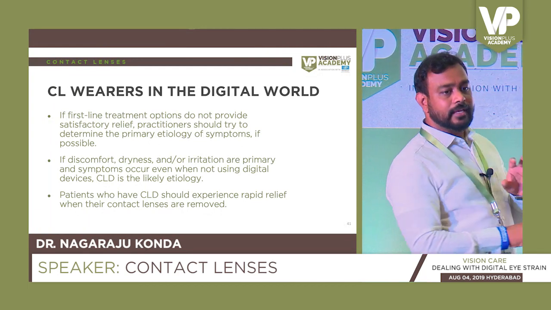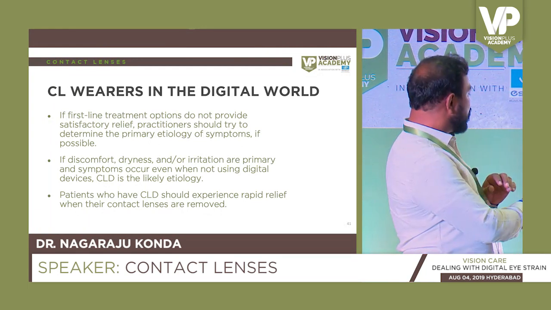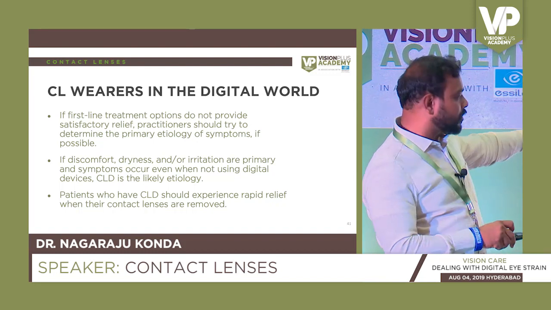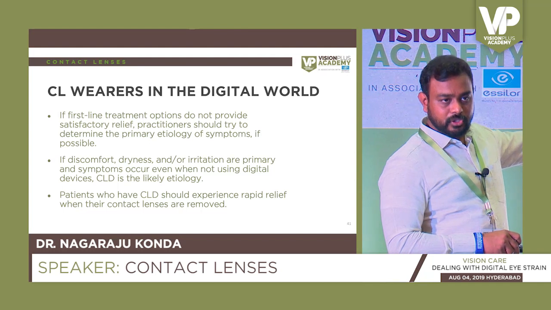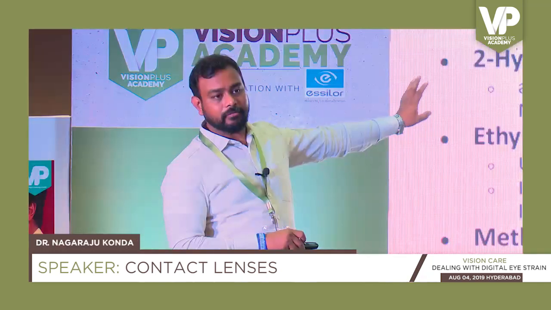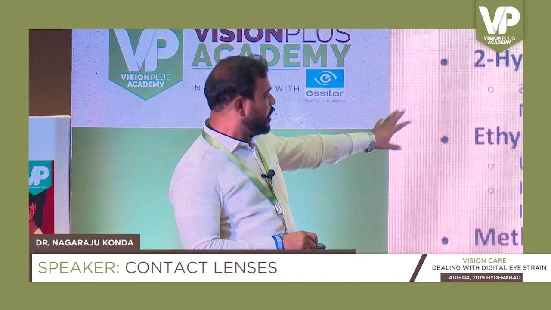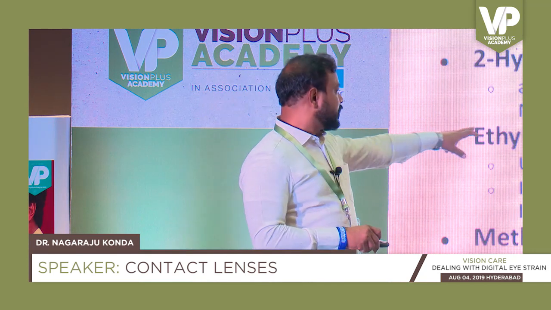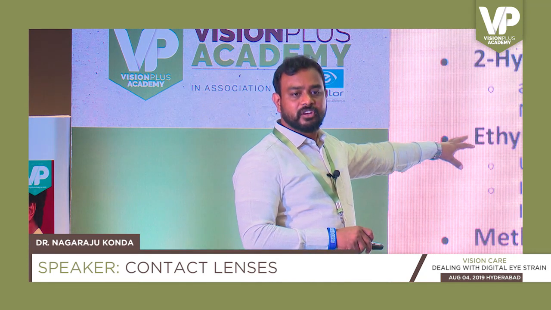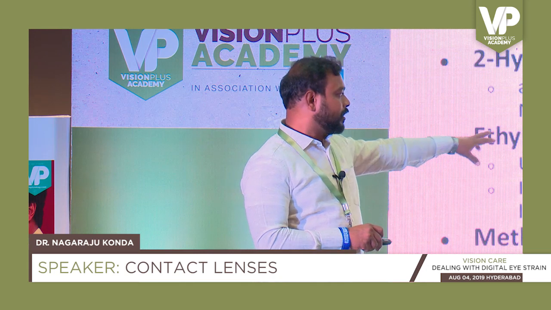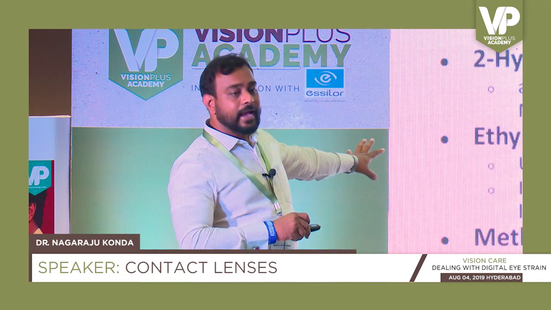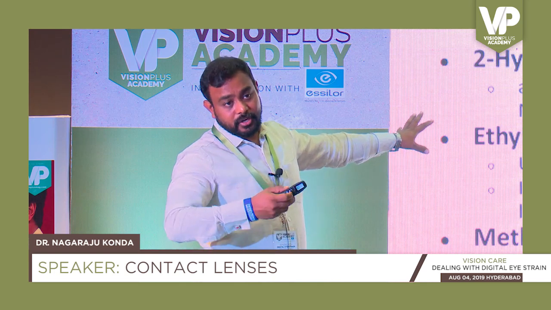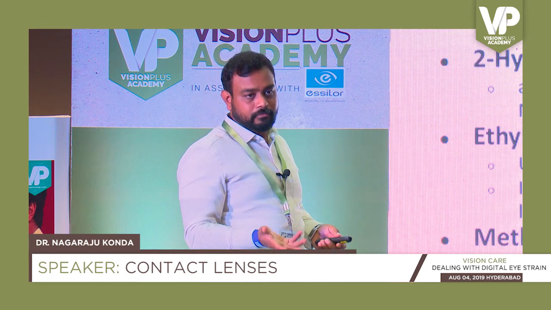Any lens that has HEMA in it will have more water, almost up to 70%. This is a water loving material. So the patient may be comfortable if they have dryness symptoms. Okay. But when you have this EZD-MEA, some of the silicone hydrogels will have this one. That is mainly to decrease the water content. So they may have some amount of dryness if it is because of evaporation.